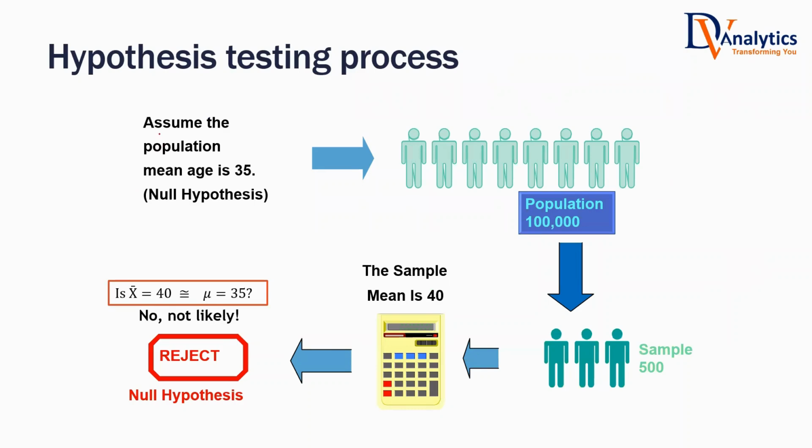So what are we doing? We started with an assumption. Yes or no? We said, yes, we believe in you. The assumption is that the average age is 35. The overall population is nearly 3 lakh employees. From there, we took a sample of 500. On that, we calculated the sample mean. Imagine the sample mean is 40. The sample mean is also known as the sample statistic. Population mean is known as the population parameter.